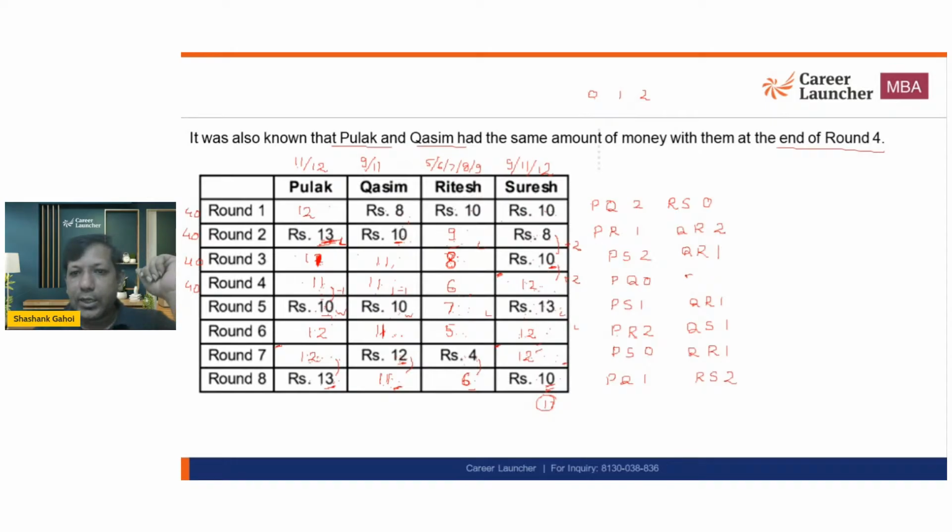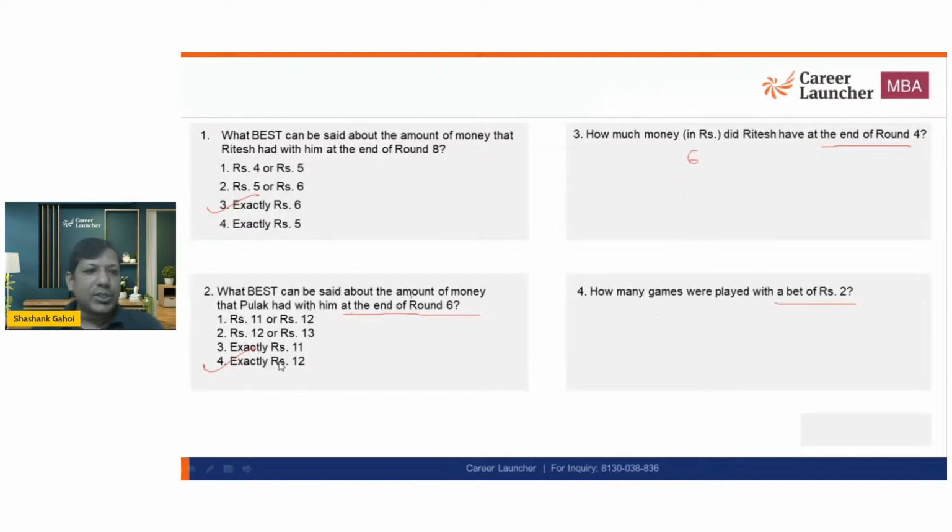So how many 2 rupee games we had? 1, 2, 3, 4, 5, and 6. So total number of 2 rupee games that we got are going to be 6. Whether I missed out something or not. So answer of this question is going to be 6. Now let's check our answers.